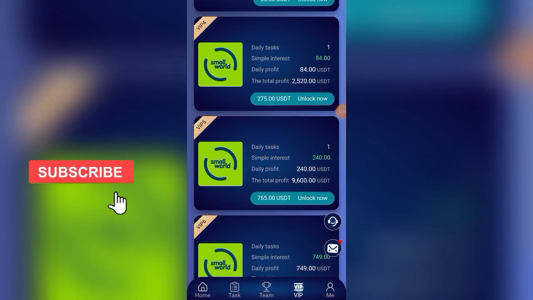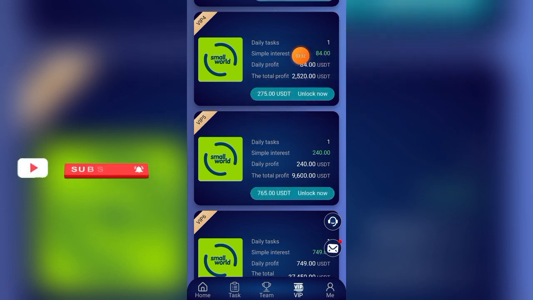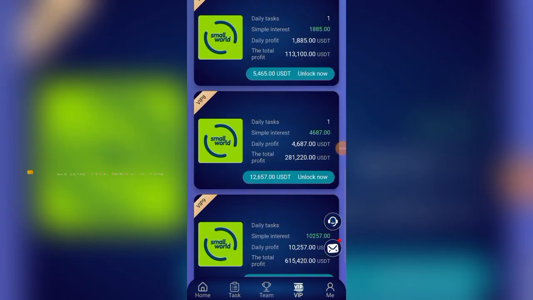In this place you have VIP 4. For VIP 4, you need $275 to unlock it, and you'll be withdrawing $84 daily from this platform, and the total profit you're going to make from it is 2,520 USDT. So this is awesome. This is huge.